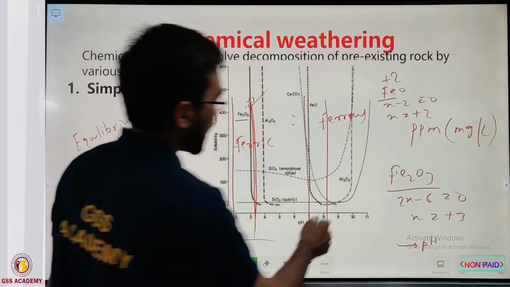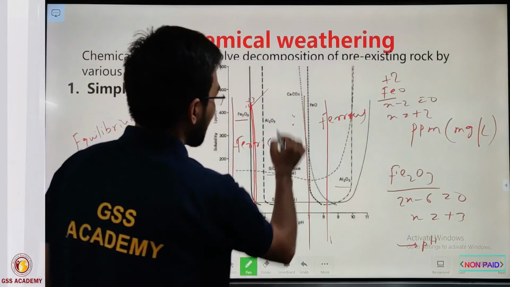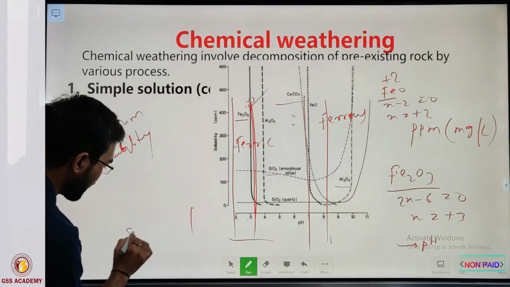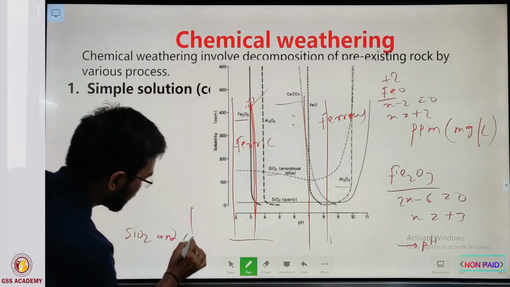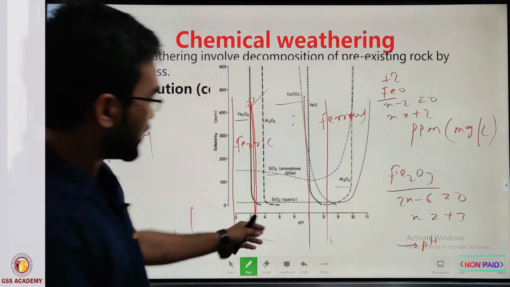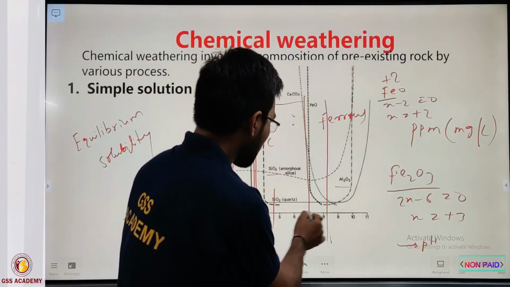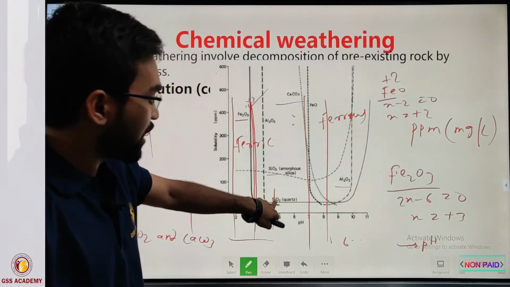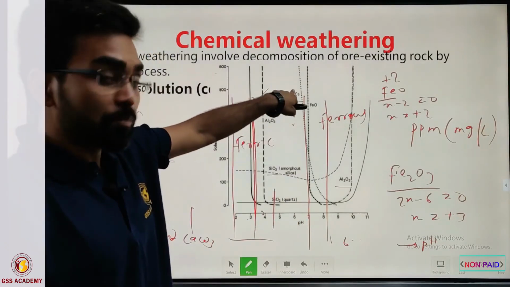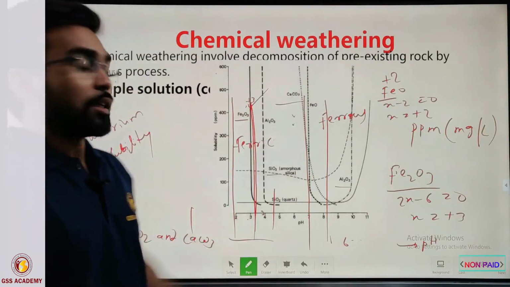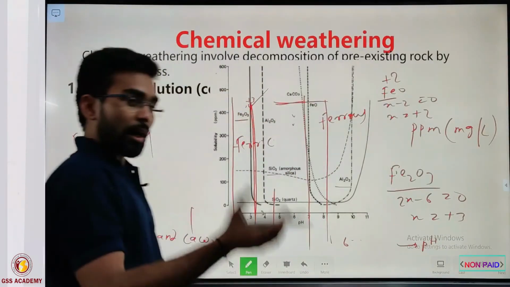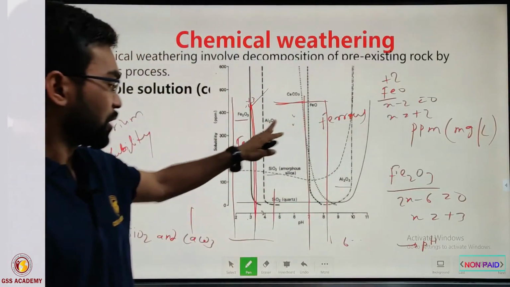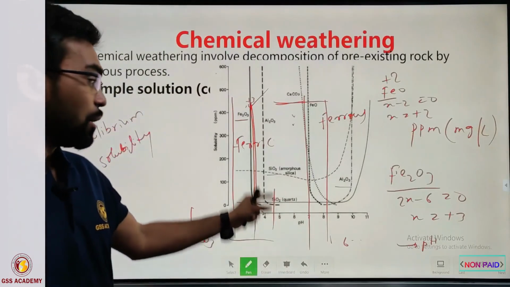Similarly, you can see Al2O3, SiO2, and CaCO3, and CaCO3 and SiO2 are inversely related in the range of about 4 to 6.5 or 9. There, SiO2 is generally insoluble in that condition, while CaCO3 is more and more soluble. Previously we also said that carbonate minerals are generally more susceptible to dissolution even in normal conditions, but silicate minerals are generally more resistant.